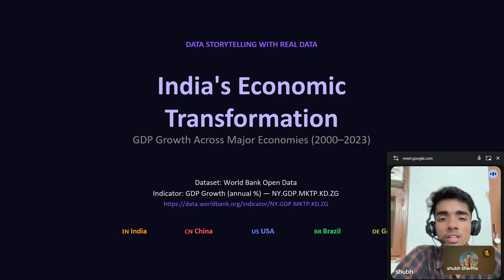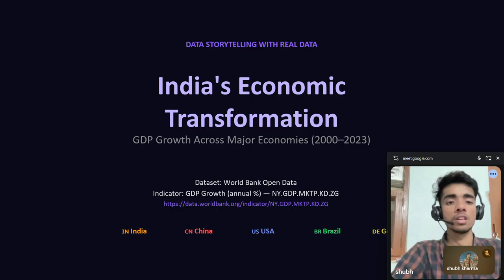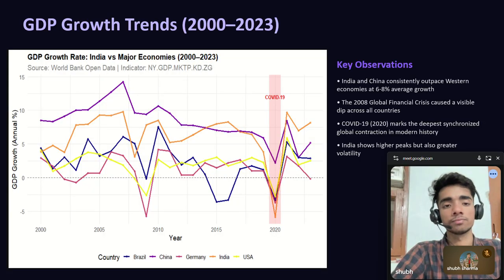The data comes from the World Bank Open Data Portal, and this specific indicator is GDP growth annual percentage. I downloaded this data, performed exploratory analysis in R, and created 5 visualizations. This one is a line chart which shows GDP growth rates for all 5 countries from year 2000 to 2023.